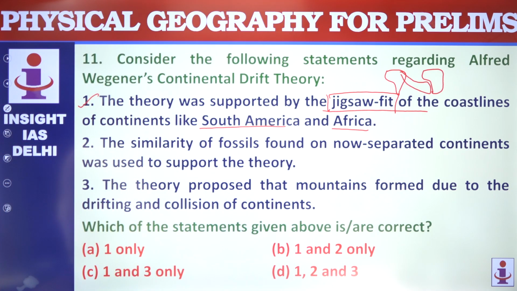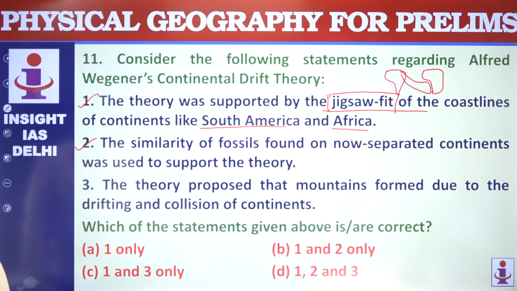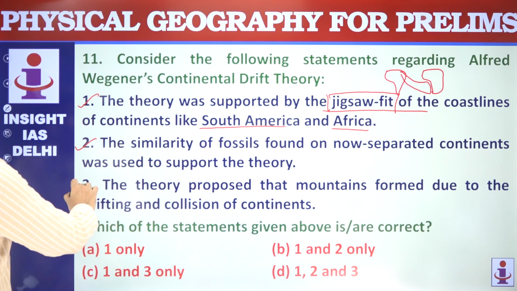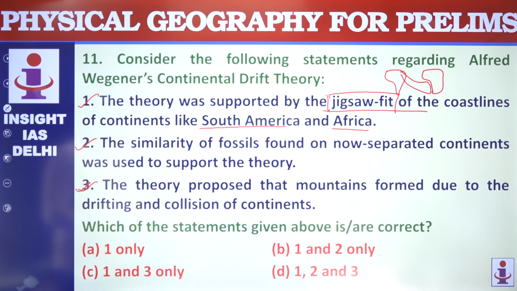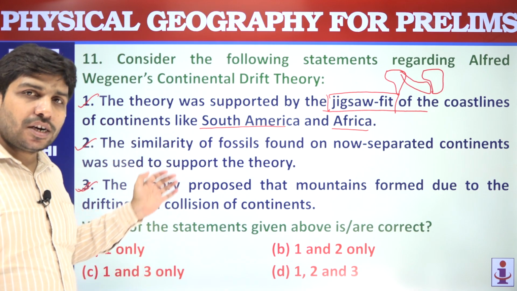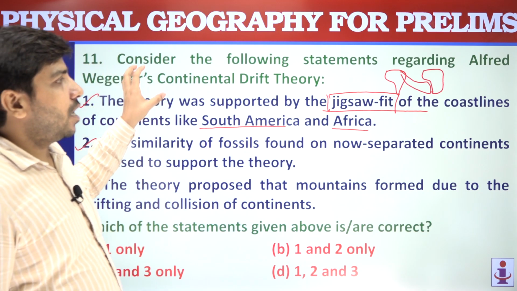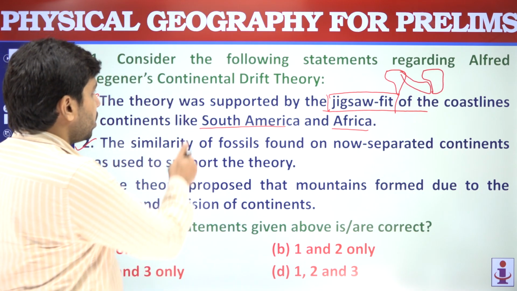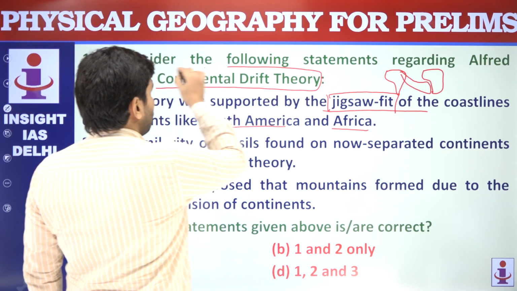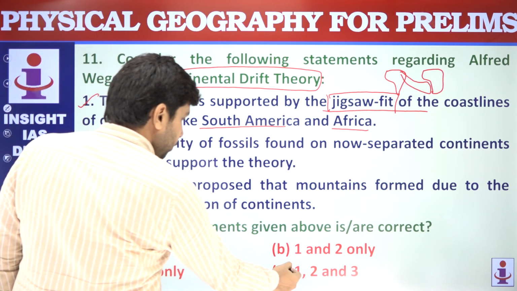The similarity of fossils, yes, this is also there. The theory proposed that mountains formed due to drifting and collision of continents, yes. So these are actually very basic three statements. All three statements are correct. You can read these statements and understand that all three define and elaborate the continental drift theory. So very basic question. All three are correct.